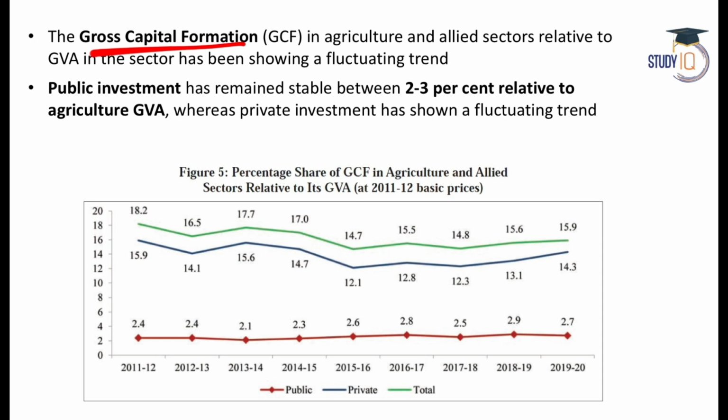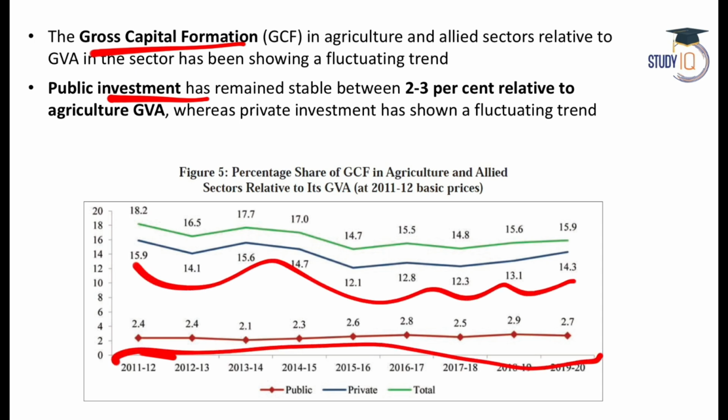Gross capital formation in agriculture is also steady. The public investment has remained stable. As you can see, the public investment is stable, but private investment is kind of fluctuating in agriculture.